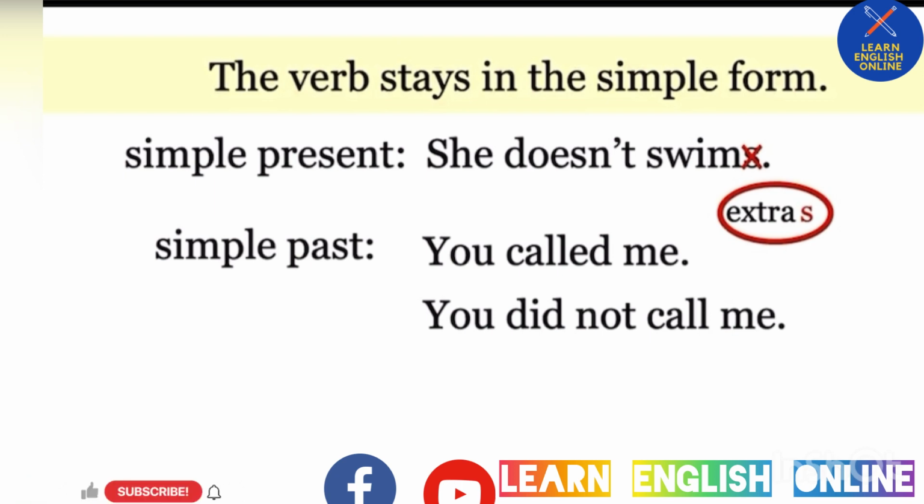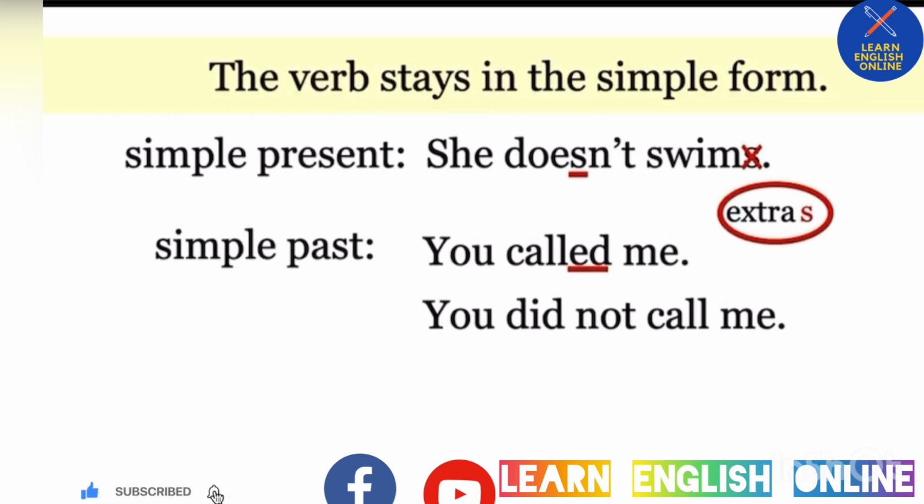Remember, in present, she doesn't swims is incorrect. We've got an extra S on swims. So we have the S in doesn't. We don't need the S on swims anymore. She doesn't swim. It's the same in the past. You called me. That ED shows us it's the past.